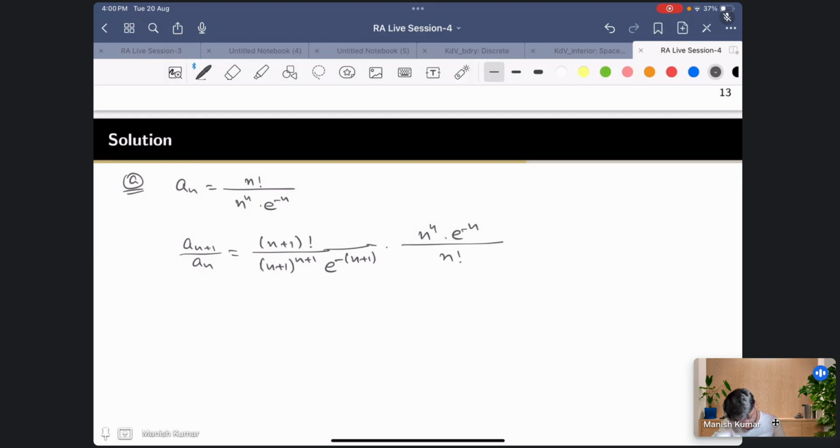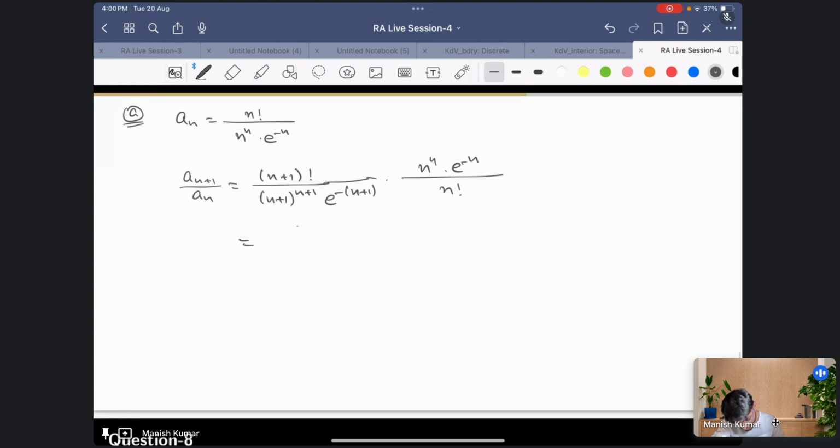I can write (n+1) factorial as (n+1) into n factorial, (n+1) raised to the power n+1 as (n+1) raised to the power n times (n+1), and e minus (n+1) as e minus n into e minus 1.